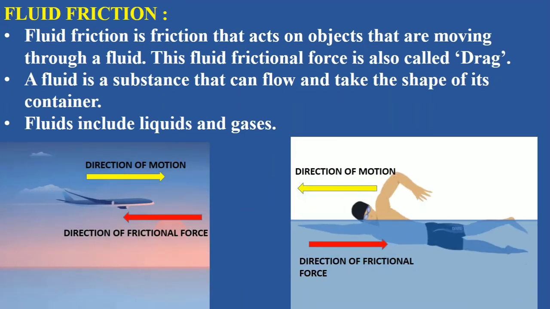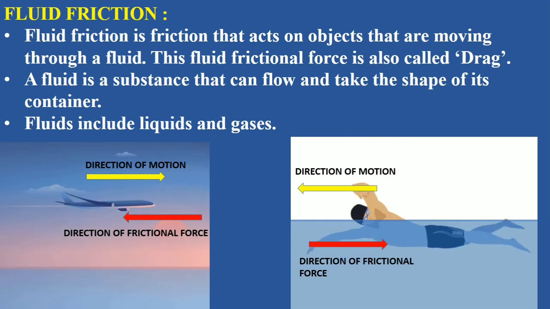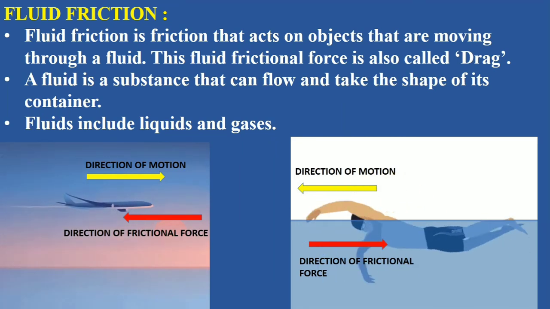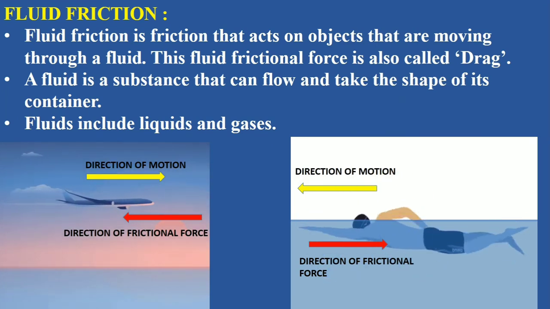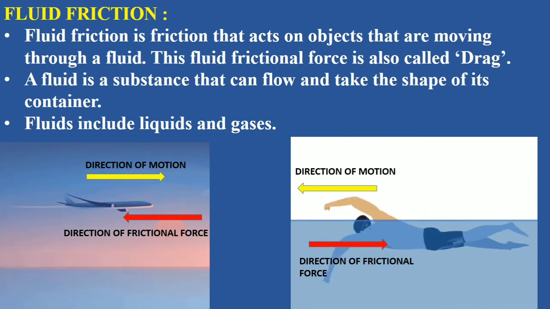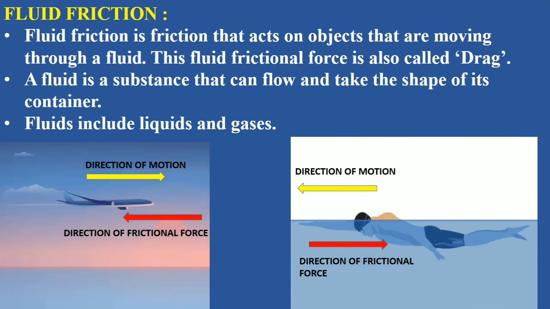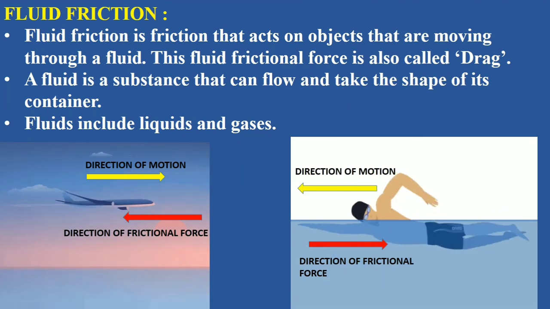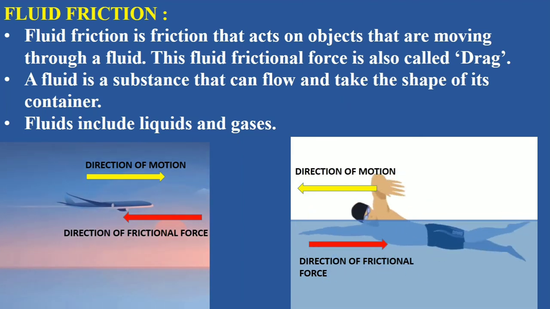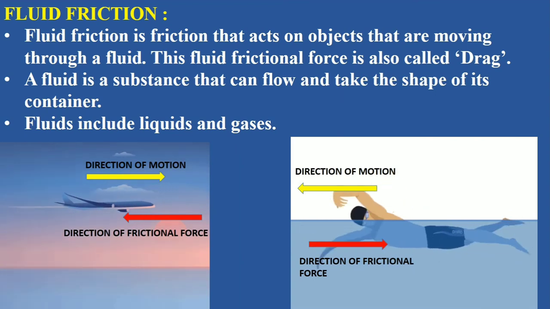The next type of friction we have is fluid friction. Fluid friction is friction that acts on objects that are moving through a fluid. This fluid friction force is also called drag. Now the question comes, what is a fluid? A fluid is a substance that can flow and take the shape of its container. As we all know, liquids and gases are substances which can flow and take the shape of any container, so liquids and gases come under fluids.